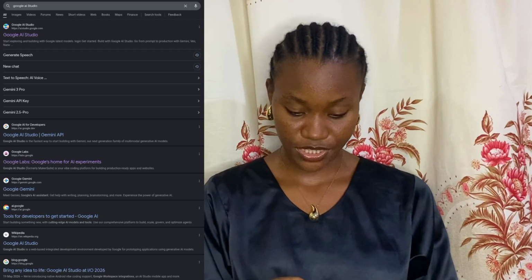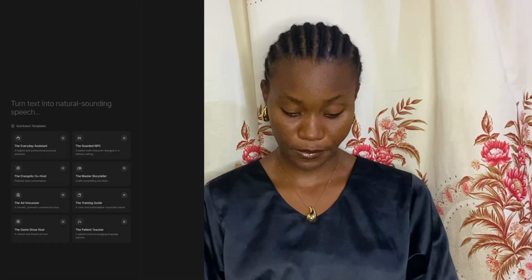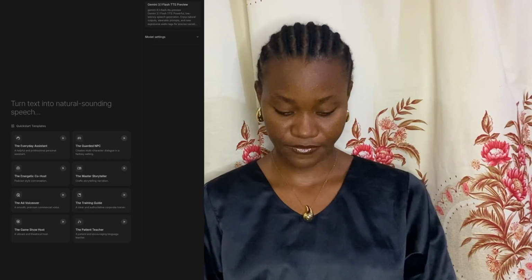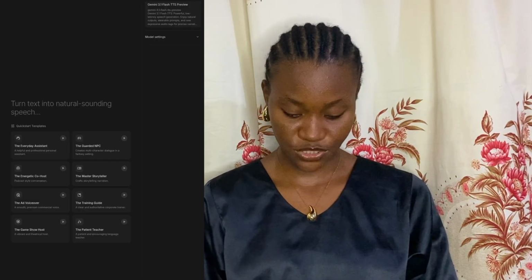And when I type in Google AI Studio, I'll click on generate speech. Once I click on generate speech, it will load up. I'm going to see this particular interface. I'm going to go ahead and click on the add voiceover. When I click on the add voiceover, I'll click on this place.